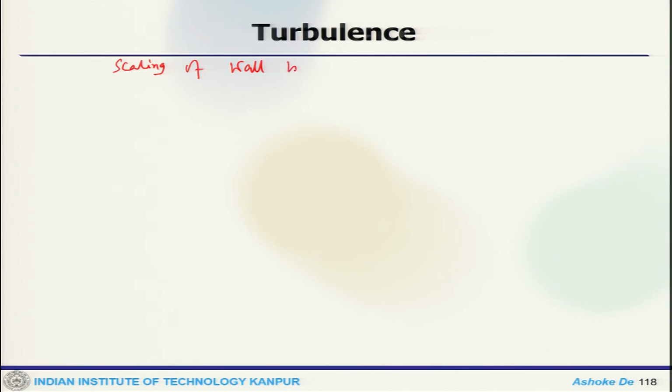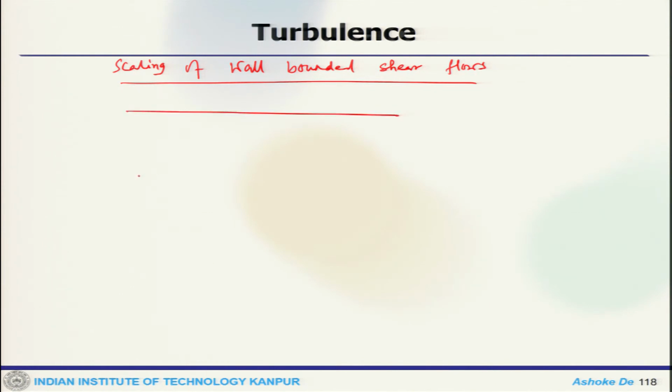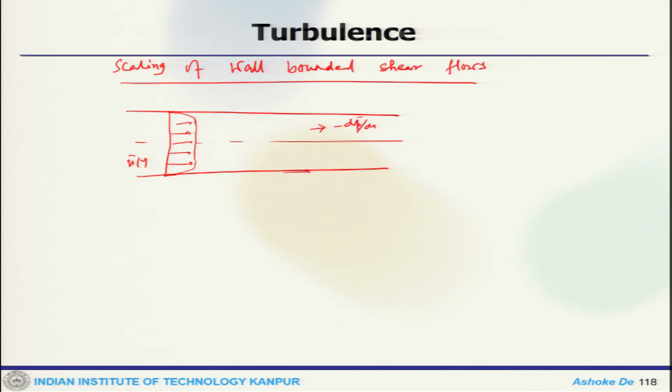Now we can look at the scaling of wall bounded shear flows. We can take a channel like this, where this is the center line, and there could be a nice velocity profile. So, this is u bar of y, with minus dp bar by dx, this is x, this is y, this is delta, and this is u naught.